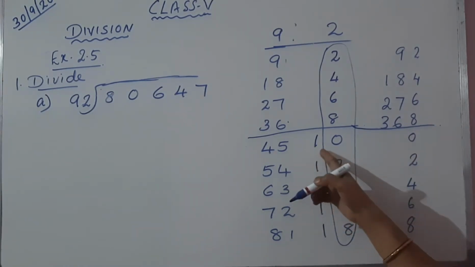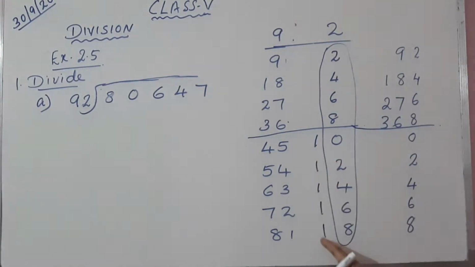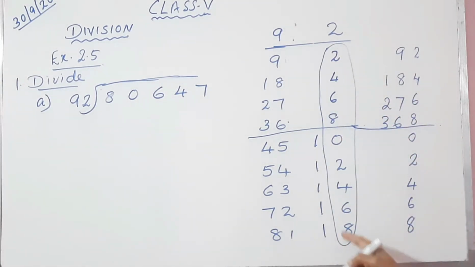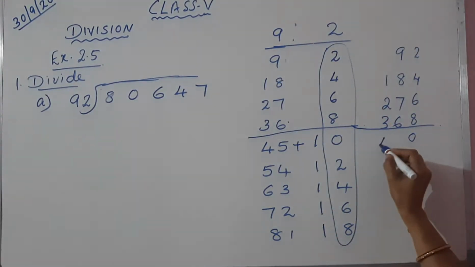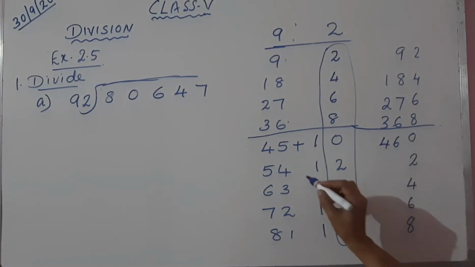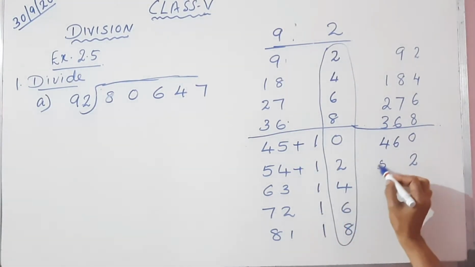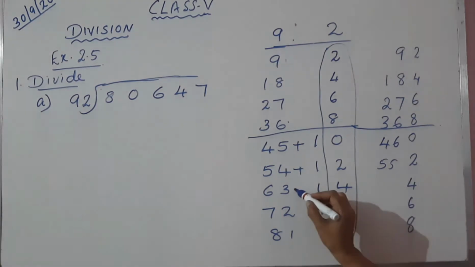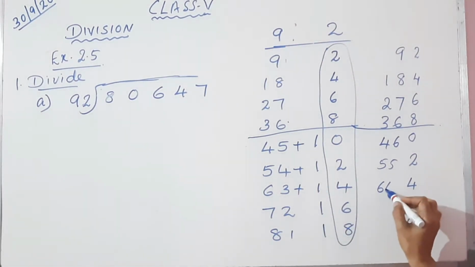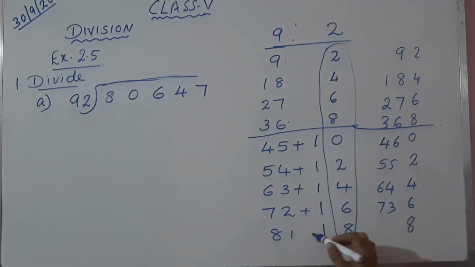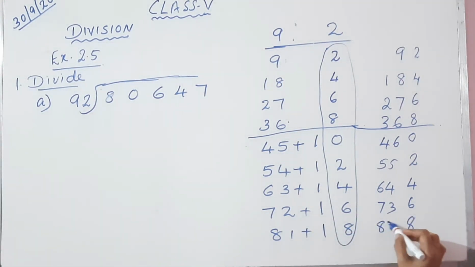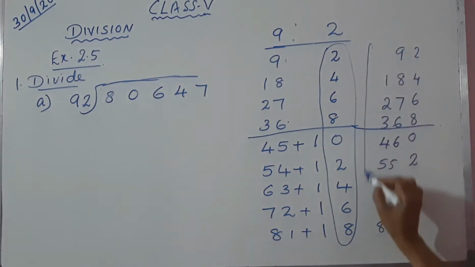But here you can see one more digit is present in this 2 table, so you should add that digit to this 45. So 45 plus 1, 46. 54 plus 1, 55. 63 plus 1, 64. 72 plus 1, 73. And 81 plus 1, 82. We got that 92 table now.